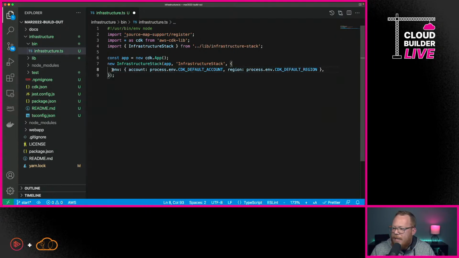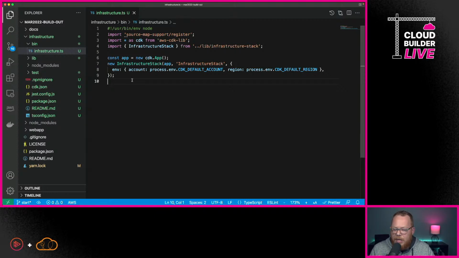So in this case, I'm going to paste this in, and what this is going to do is tell it, hey, use whatever account my CLI is configured for, which in this case is the default one. In just a minute, I'm going to set my AWS profile for a specific account, and that's what it will use here. Now, in some cases, you'll want to be explicit, because here's the dangerous thing about just using the default account: if for some reason you're logged into another account, it will still deploy. But if you actually specify an account and a region, it'll only deploy if you have permissions set in that specific account. But that's the first bit that we need to do here.